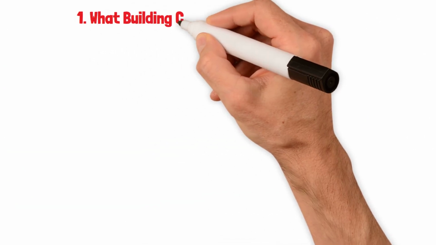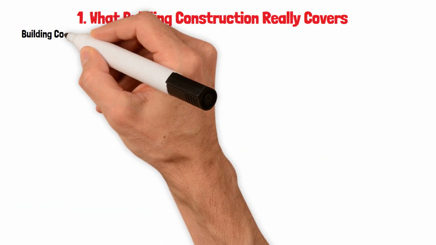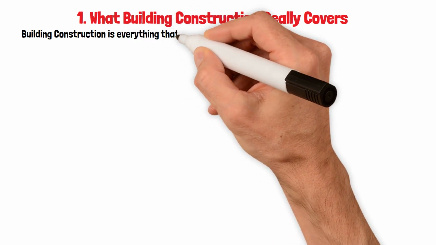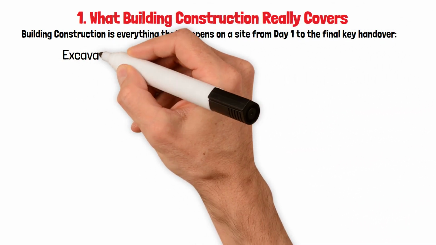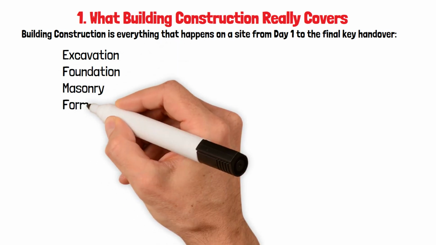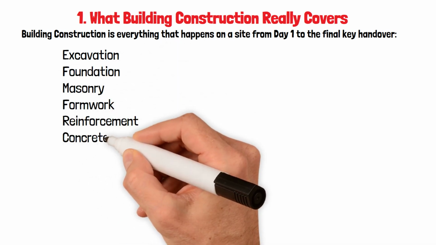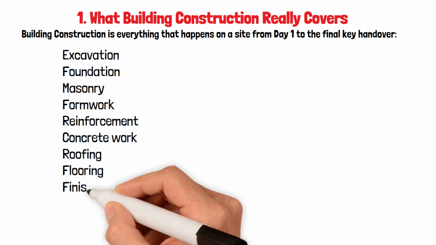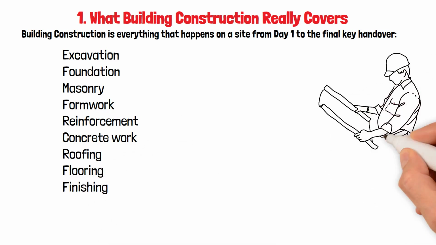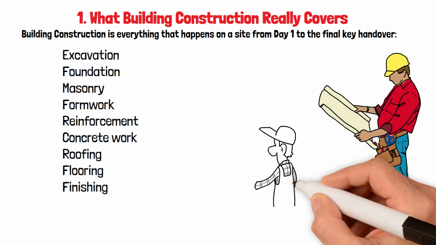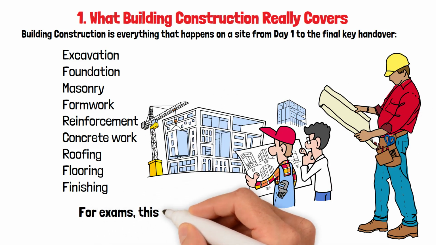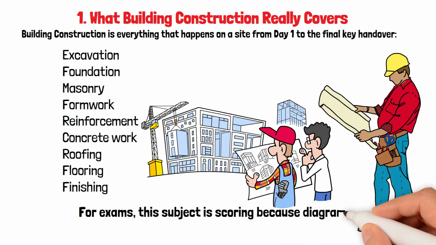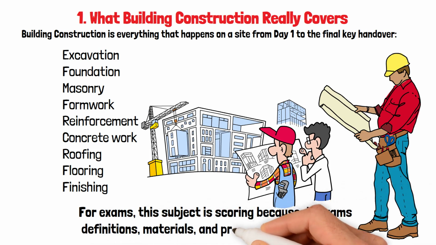1. What building construction really covers. Building construction is everything that happens on a site from day one to the final key handover. Excavation, foundation, masonry, formwork, reinforcement, concrete work, roofing, flooring, finishing. If structural engineering tells you the strengths and equations, building construction tells you how things are actually built on the ground. For exams, this subject is scoring because diagrams, definitions, materials, and procedures often repeat.